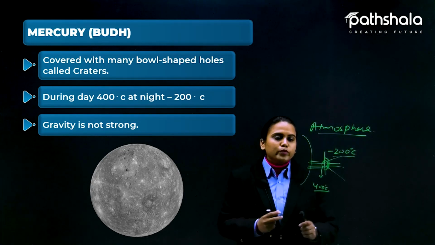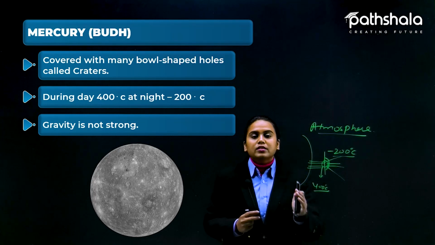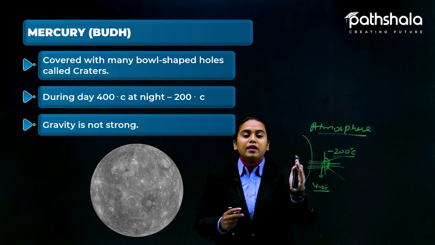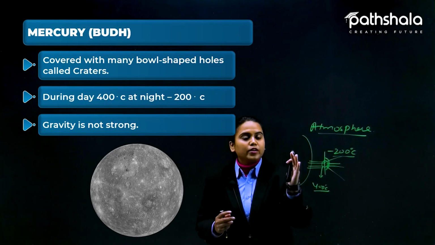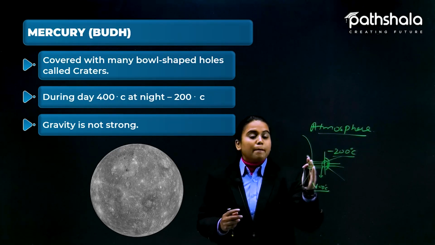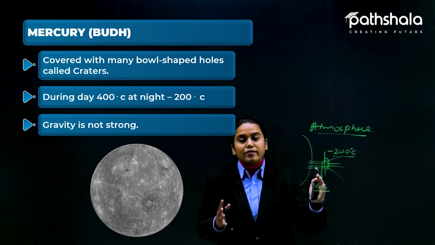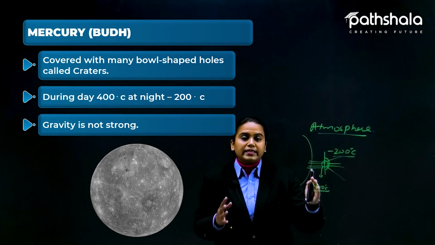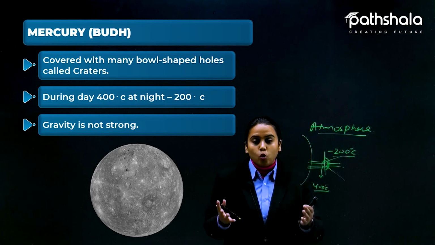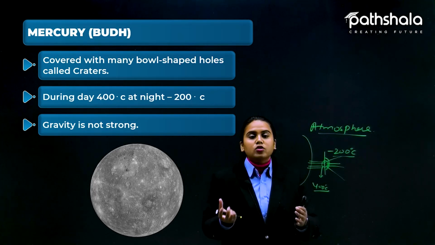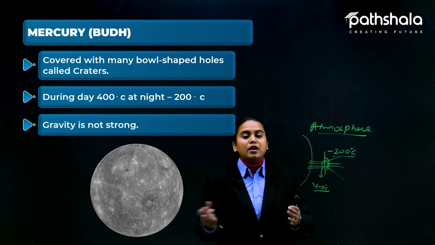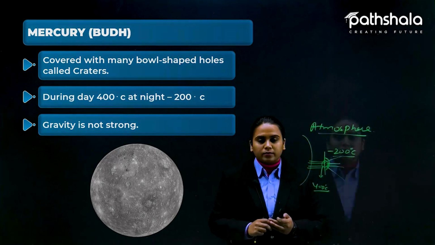Okay, so that is why it continues to exist till date, because the sun is nearby, and whatever comes towards it gets attracted towards the sun only. Okay, but still because some objects collide with it, it has bowl shaped holes there. But gravity depends on the mass of the object, and the mass of Mercury is too less.